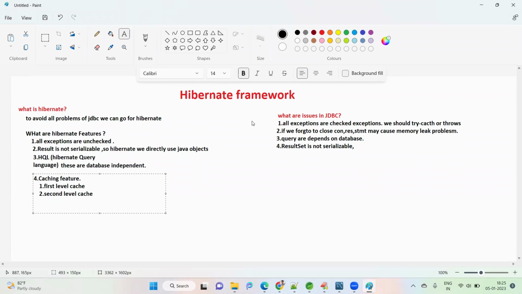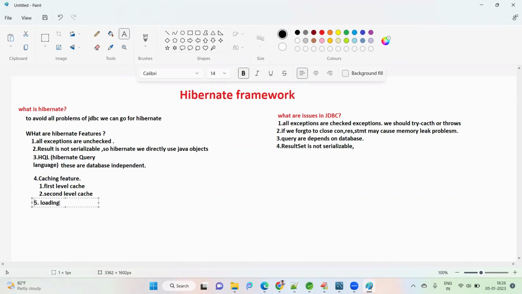The next one is lazy loading. What is lazy loading? What does lazy mean? Lazy loading is a concept.